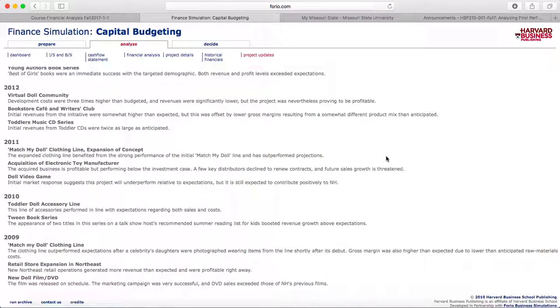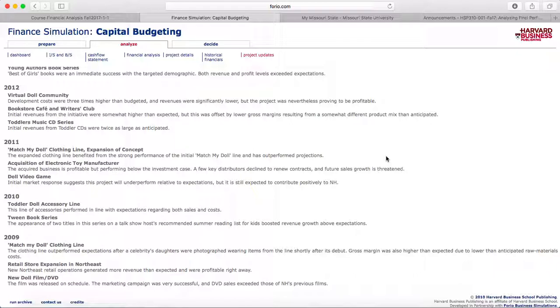Most of it with the tween book series was due to talk hosts, as you can see listed on my screen, that helped to boost the revenue. The accessory line just sort of helped with the cost. It sort of met expectations in that. With those two, in regards to their numbers, they were better in the way of the NPV, IRR, PI as the other ones, but they were higher on the payback years, which was something that I had to take into consideration, that I wouldn't see my money back fast on these investments.